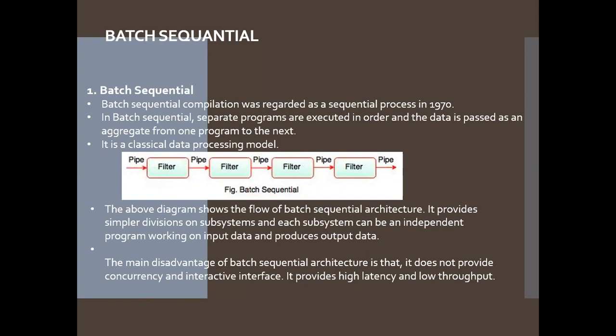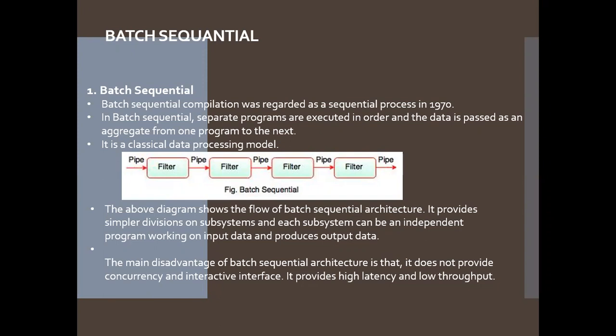So Aditya discussed the data flow architecture. In this module, we learn about three modules, which are batch sequential, pipe and filter, and process control. In the batch sequential, compilation was regarded as a sequential process in 1970. It is a classical data processing model in which separate programs are executed in order and the data is passed as an aggregate from one program to the next, as we can see in the picture.